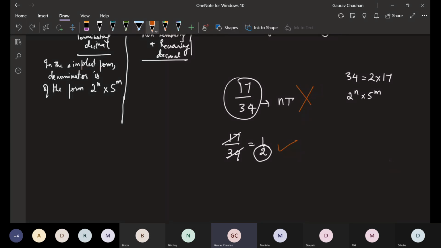Okay. In the simplest form, if the denominator is of the form 2 power n or 5 power m, then it will terminate.